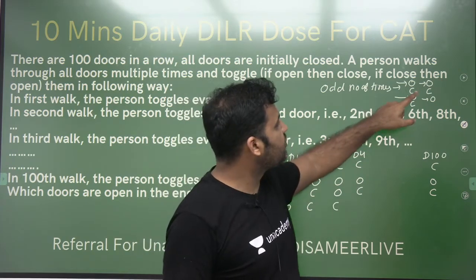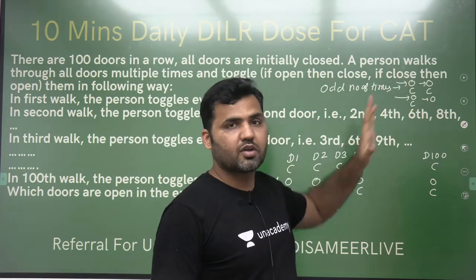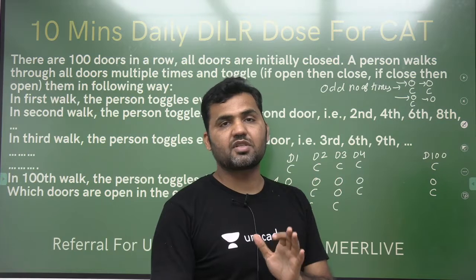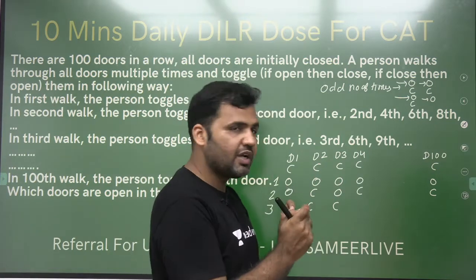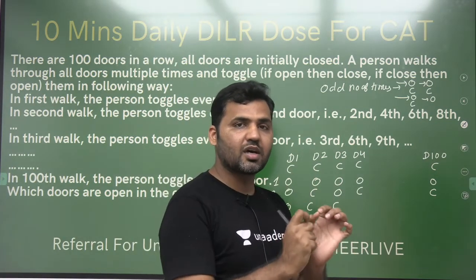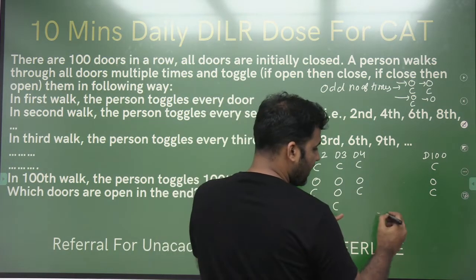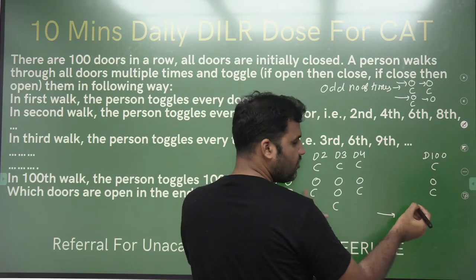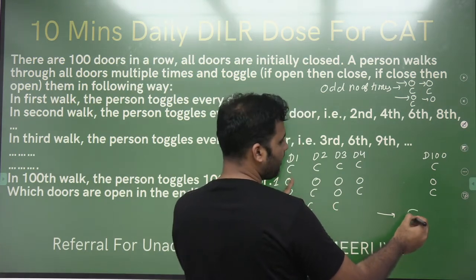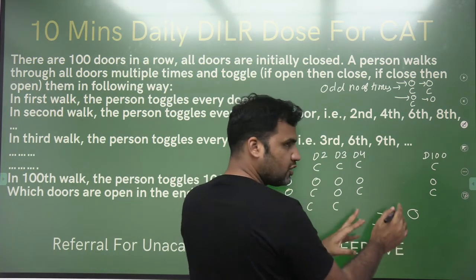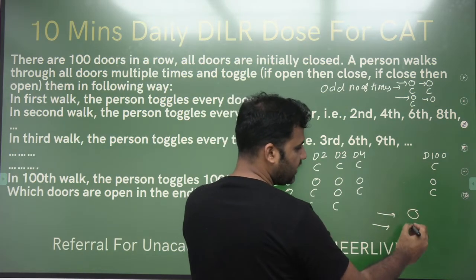But if a person is visiting a particular door for an even number of times, that door will be closed, because every time you go to a door, you toggle it. That means open then close, or close then open. So let's say if I'm going to a particular door only once, I will simply open it. If I'm going to that particular door for the second time, I will close it.